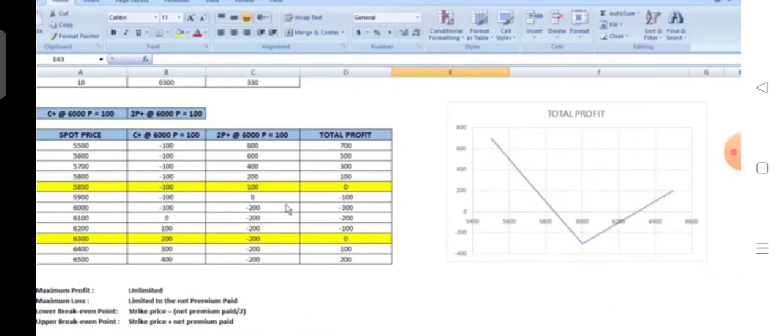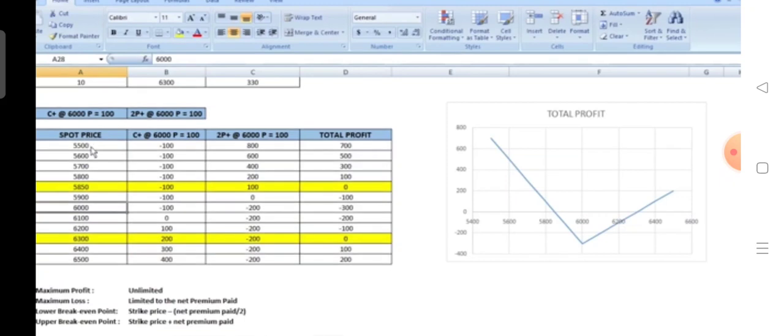So we can see here that the strategy involves buying a call option at the money of 6,000 strike price by paying a premium of 100 and simultaneously buying two put options of 6,000 strike paying a premium of 100 each. So the net premium which we have paid is 300 rupees. These are the different spot prices on expiry and how the payoff would be if we have different levels of spot prices on expiry.